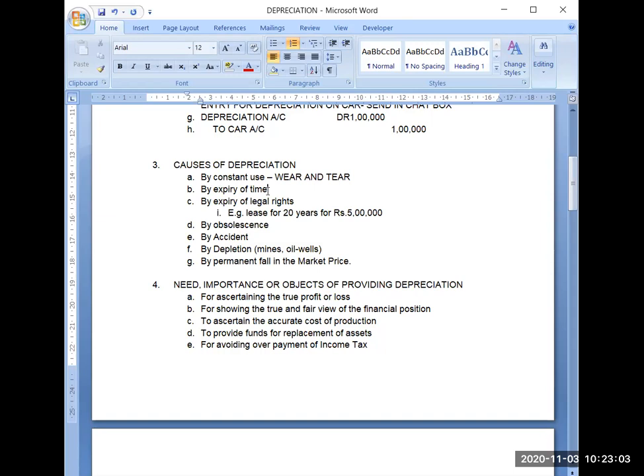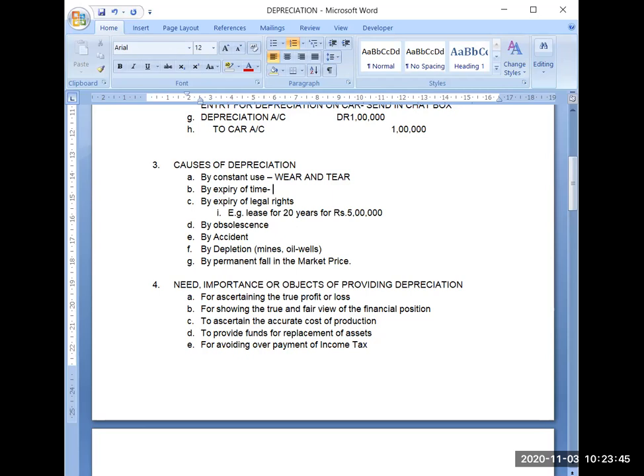Then by the expiry of time also, even if you are not using the asset, the value of the asset will go down day by day, obviously. Suppose you purchase a machine or a vehicle, which is also a machine, and you don't use that. Let it be standing, and you will find that after a few months or even a few years, it will be in a very bad condition because you are not maintaining it or using it properly. It will also become obsolete. It will not have the quality that it had on the first day. So by the expiry of time also, the value of the asset goes down.